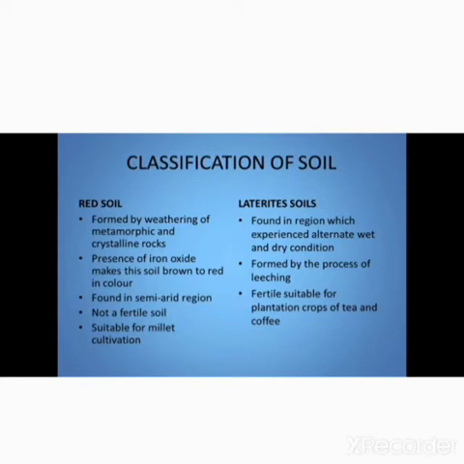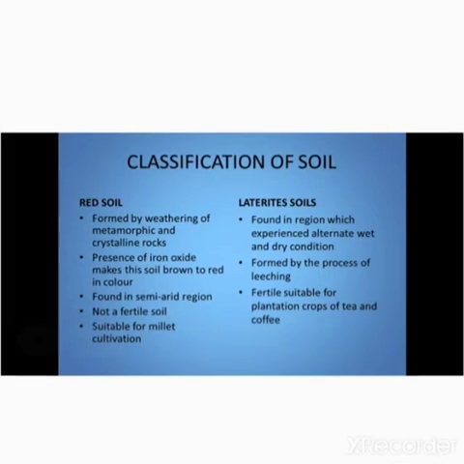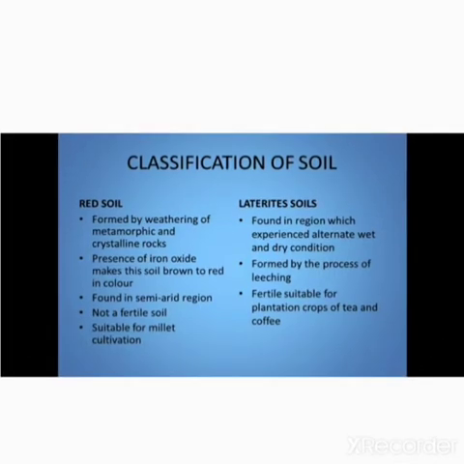The next soil is laterite soils. These are the typical soils of tropical regions. These soils are found in the regions which experience alternate wet and dry conditions. As these soils are formed by the process of leaching, it's infertile. It is suitable for plantation crops like tea and coffee.